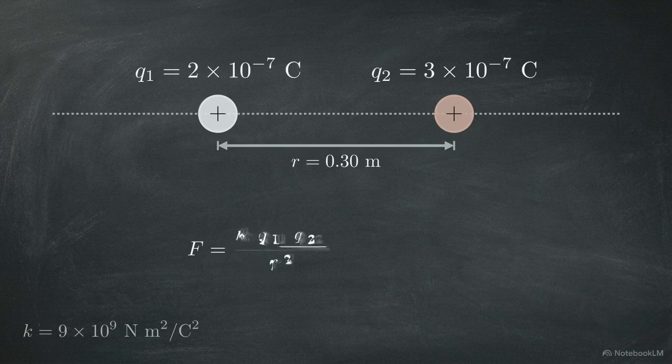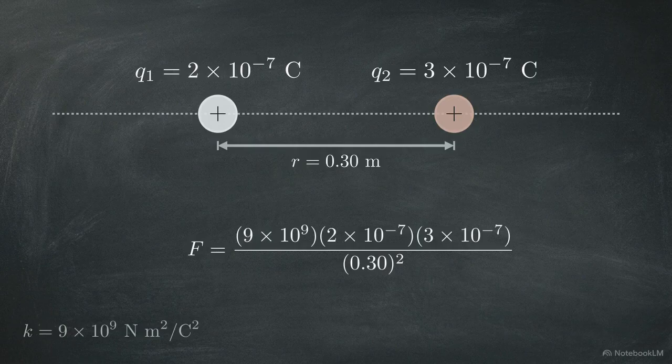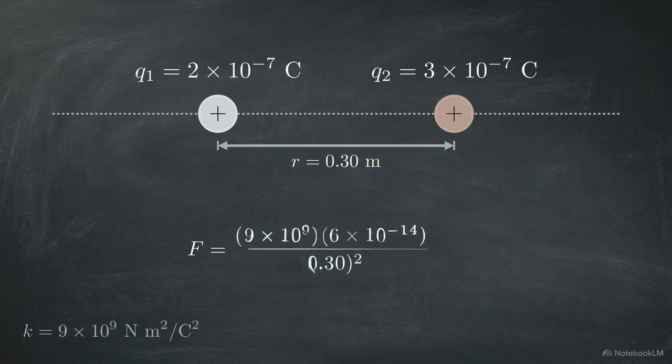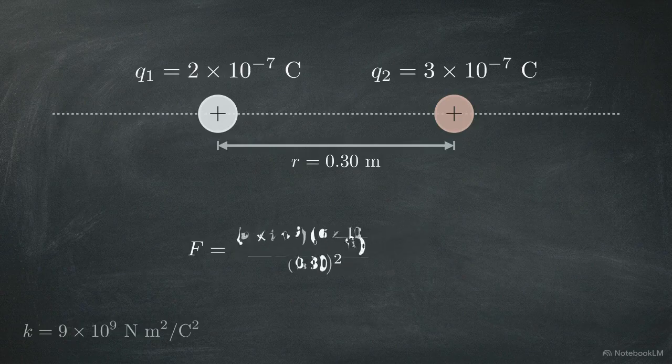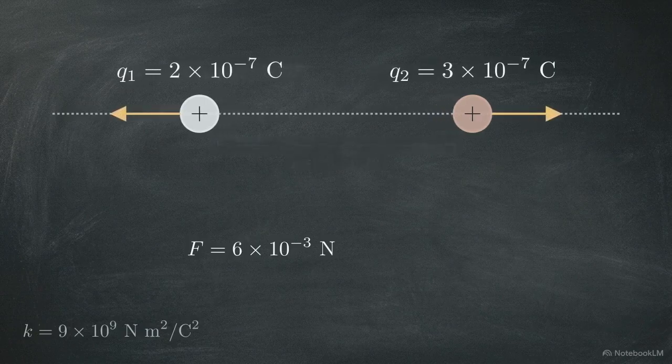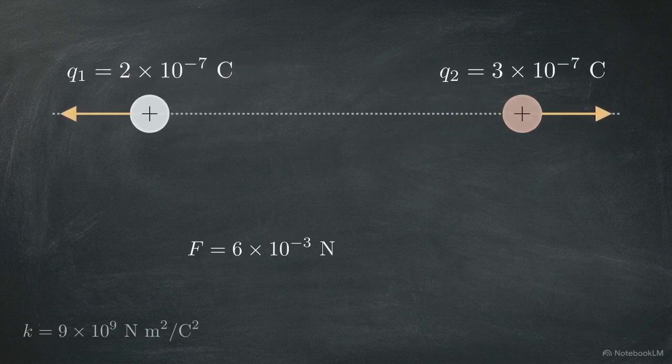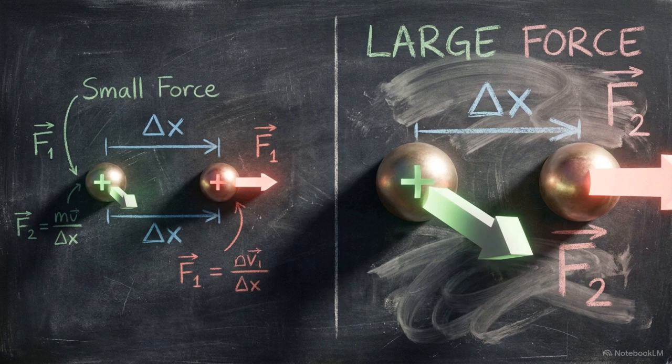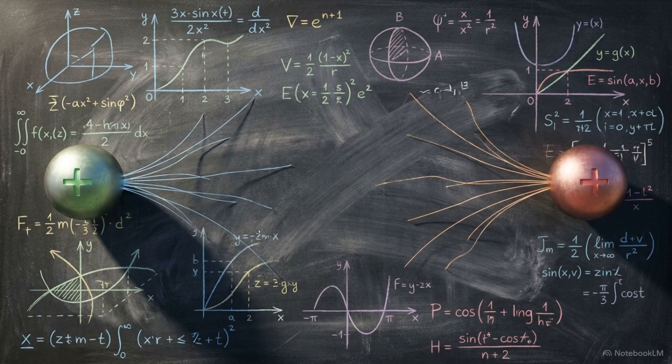Substituting our known values into the equation, we place the charges and the constant in the numerator and the 0.30 meter spatial separation, squared, in the denominator. Multiplying the scientific notation isolates 10 to the negative 14th in the numerator. Dividing by 0.09 yields a final force of 6 times 10 to the negative 3rd newtons. Because both charges are positive, the vectors point outward, driving the spheres apart. Electrostatic interaction scales directly with the product of the charge magnitudes, and it is exponentially weakened by spatial separation.